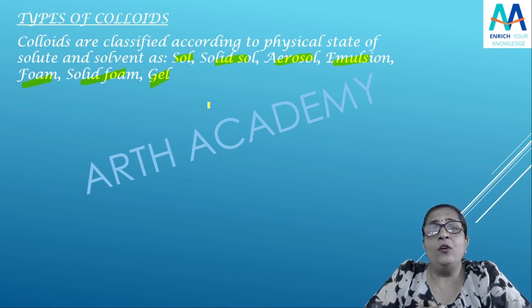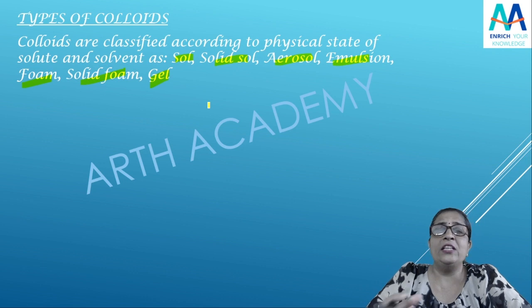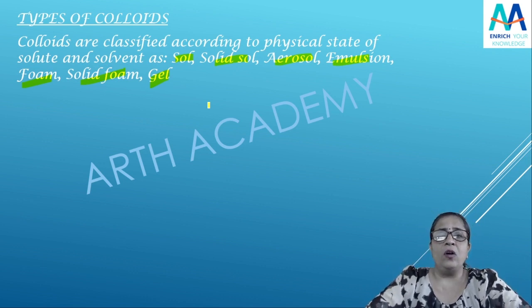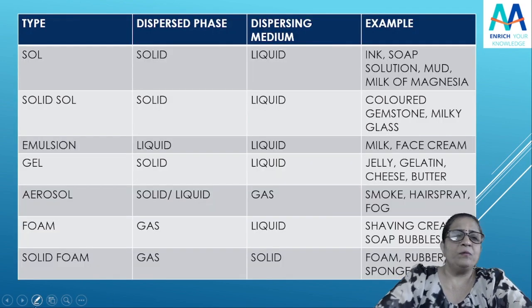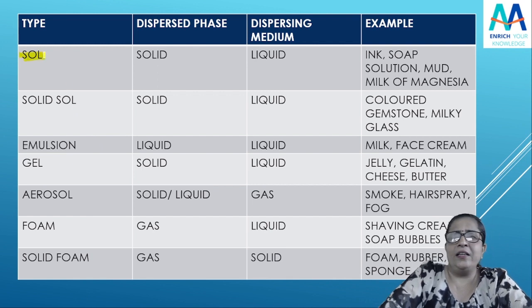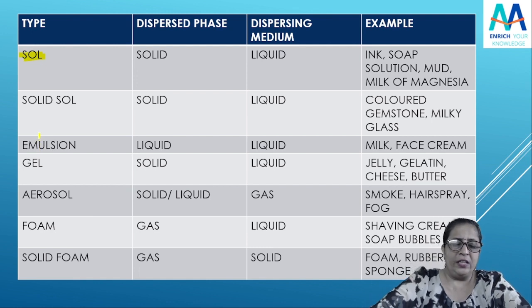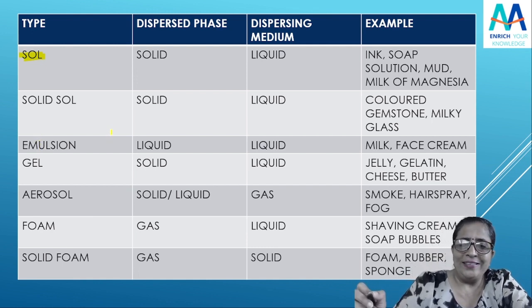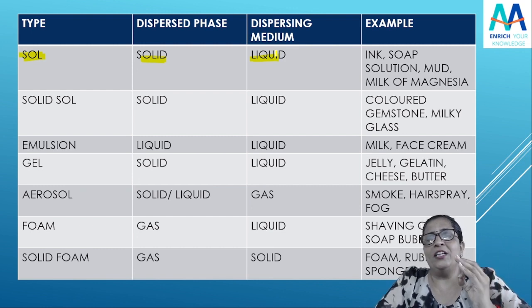Yes, that means solute solid है या solvent solid है या फिर solute liquid है, solvent solid है. What is it? On that basis you can classify the colloids into these different types. If I talk about sol, these are the different types of colloids, है ना. यदि मैं बात करती हूँ sol की, so what can you see in a sol? In the sol there are tiny solid particles which are dispersed in a liquid medium. छोटे छोटे सॉलिड पार्टिकल्स लिक्विड मीडियम में डिस्पर्स्ड होंगे.